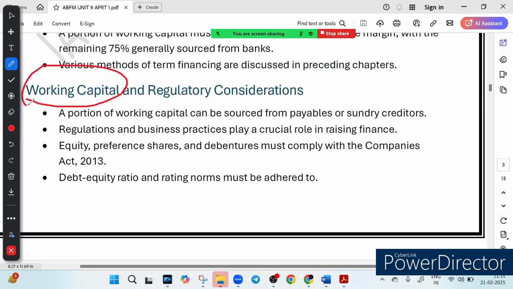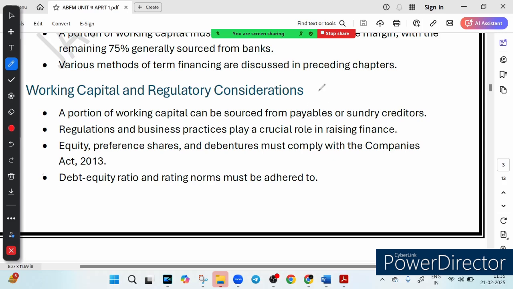It is the money a business uses for day-to-day operations, right? You must remember this keyword: day-to-day operation. The money which is needed for day-to-day operation is what we call working capital, like paying suppliers, salaries, and covering short-term expenses. So the question is, what are the funding sources? Where does this money come from?